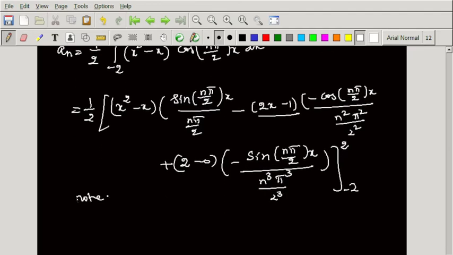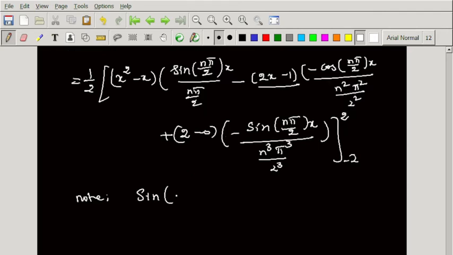Note, I am substituting upper limit, lower limit, both are same, so I am substituting for sine. So sine of n pi by 2 into 2, 2 get cancelled, sine n pi is 0. Even if we substitute minus 2, this becomes 0. So this becomes 0 for upper limit as well as lower limit. The first term and the third term become 0. No need of substituting the limits.